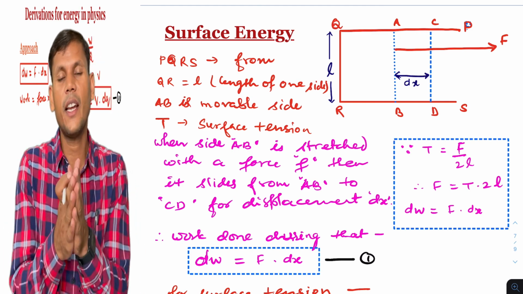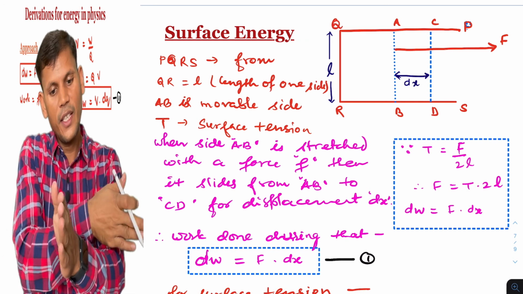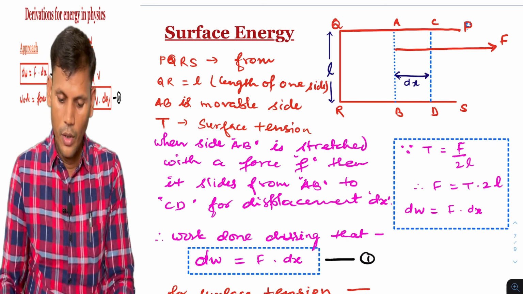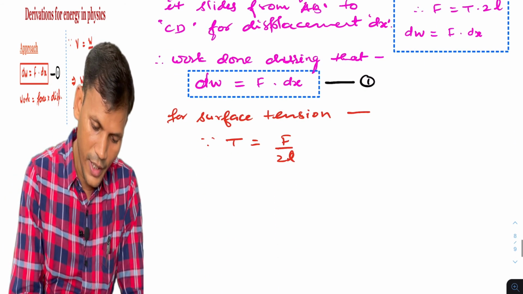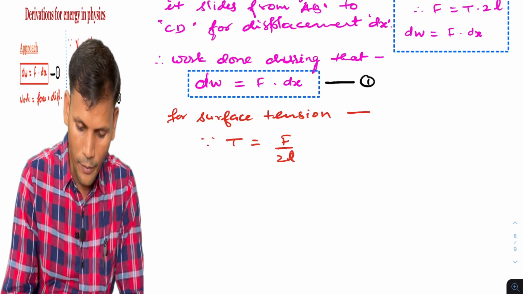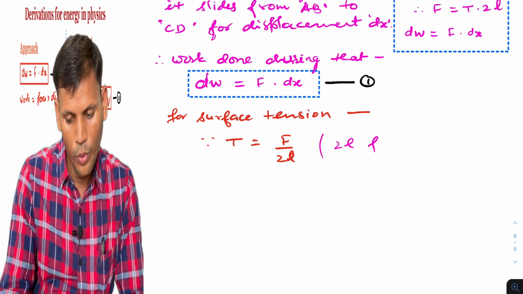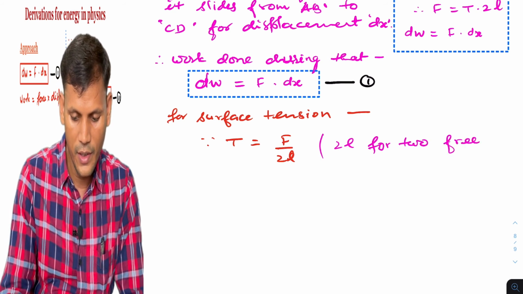A thin film is formed, so on this side there is air and on the other side also there is air. So 2L is for the two free surfaces.